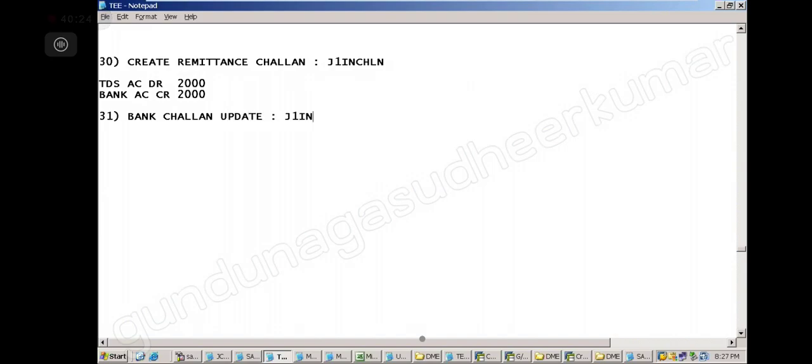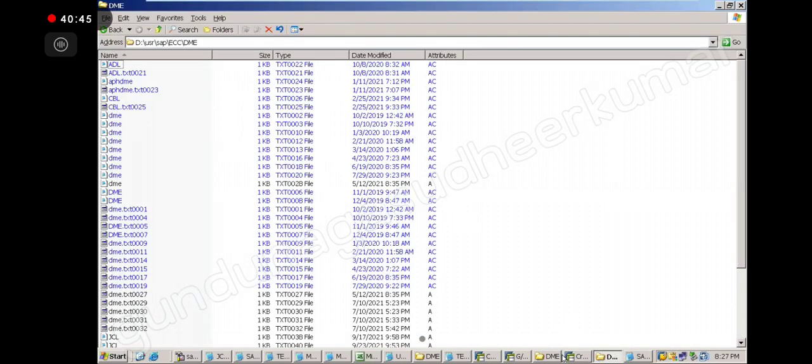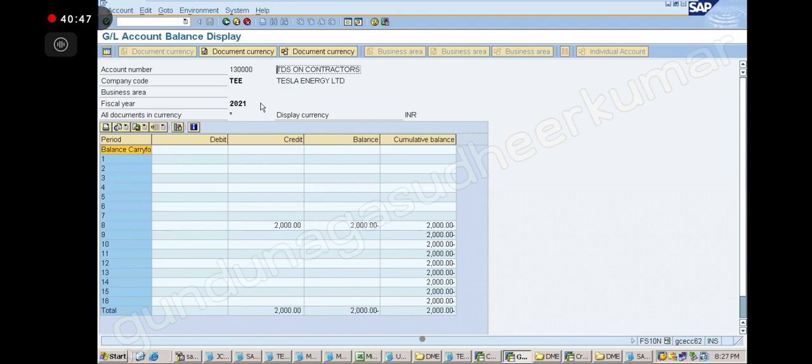Now, after completing all steps, can you show that bank account 2000 how you have done once more? I cannot show again because it is already posted. I don't have the open item now. The transaction is posted, right? I can show you, but that will not pick up anything, because the open item is over.